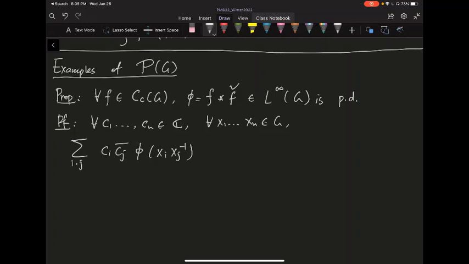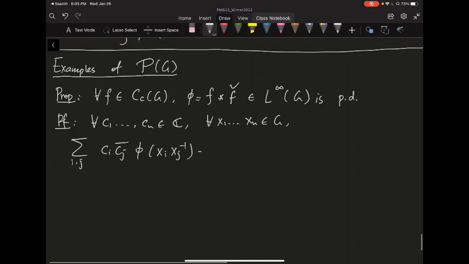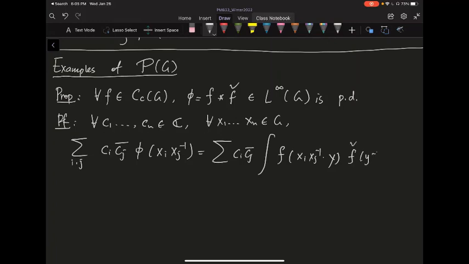Phi by definition is the convolution of these two functions, so you write it as an integral: the double summation c_i c_j bar of the integral of f evaluated at x_i x_j inverse y, times f check evaluated at y inverse, dy.